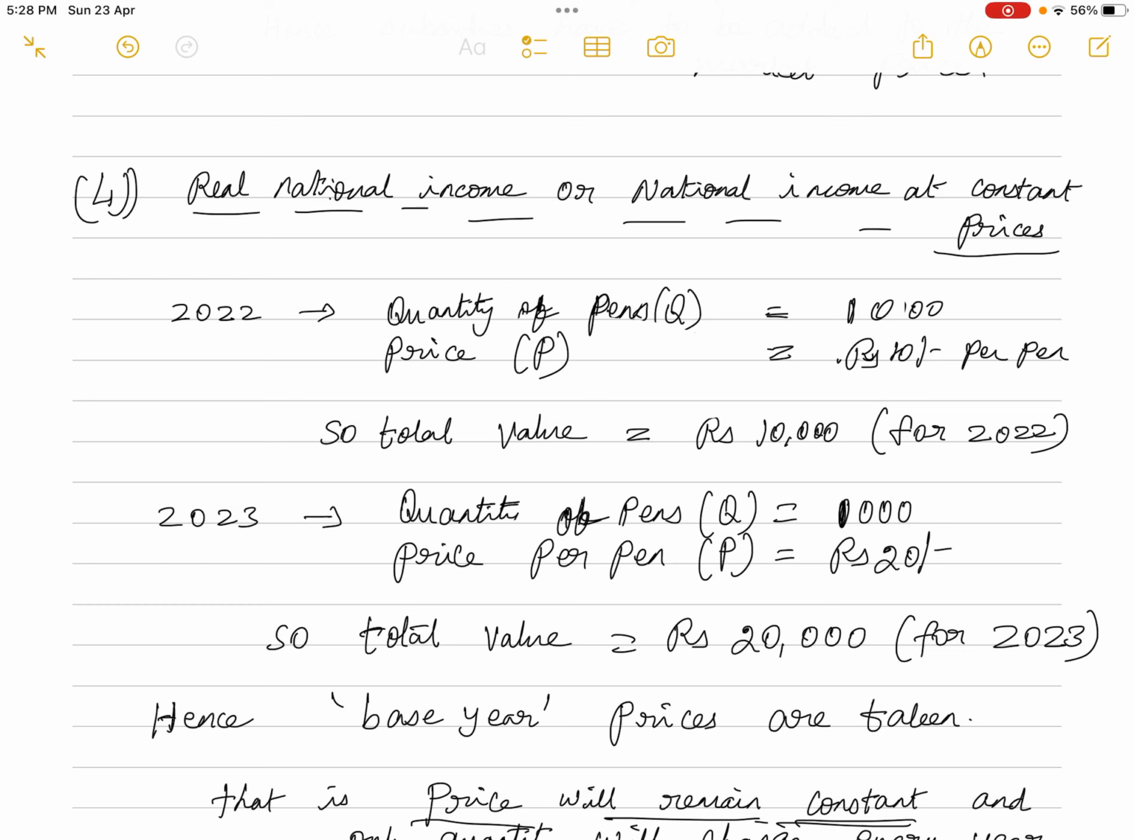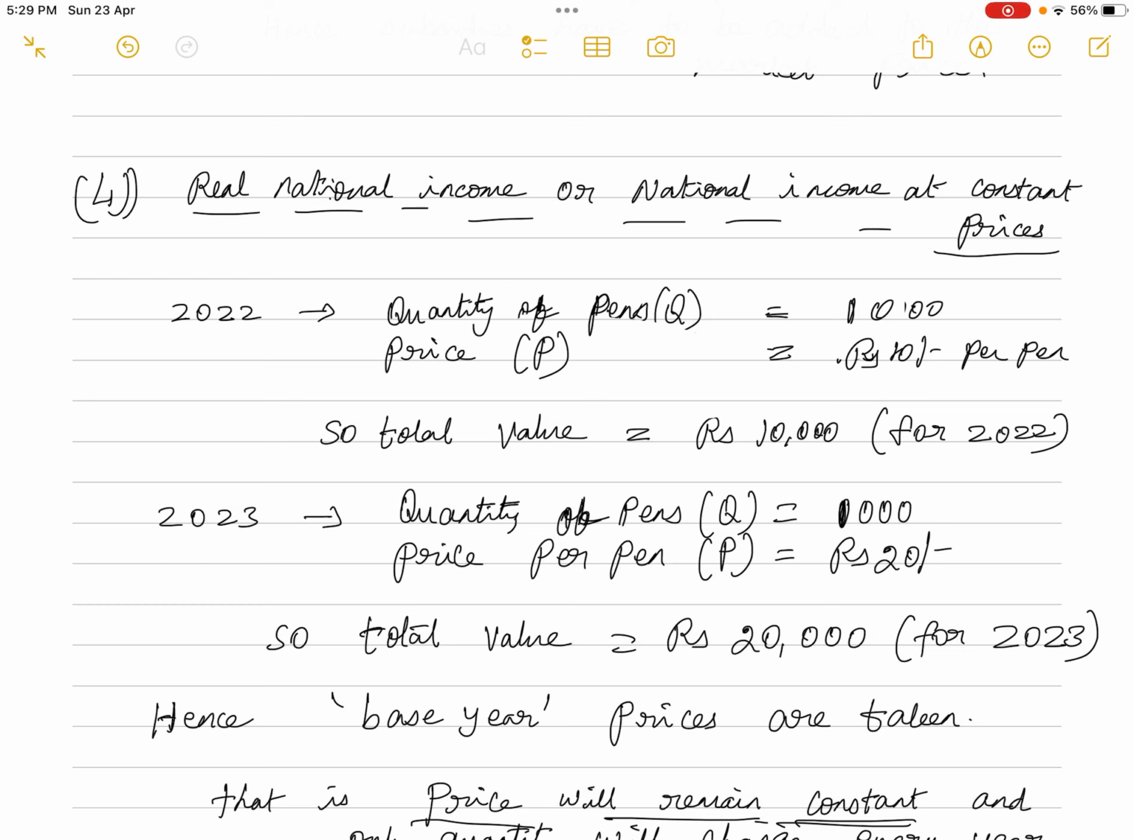Again I am giving you an example. Let us assume in 2022 the quantity of pens in a particular country is 1000. Price per pen is 10 rupees. So the total value happens to be 10,000, isn't it? This is for 2022. Now let us move on to 2023. In 2023, the quantity of pens Q is still the same 1000, but assuming there is inflation in the country, the price per pen has increased from 10 rupees to 20 rupees.